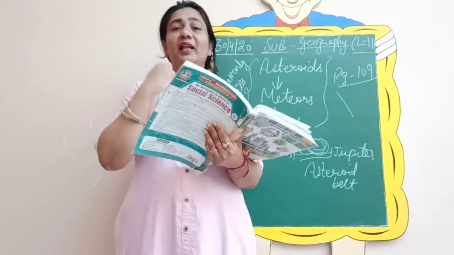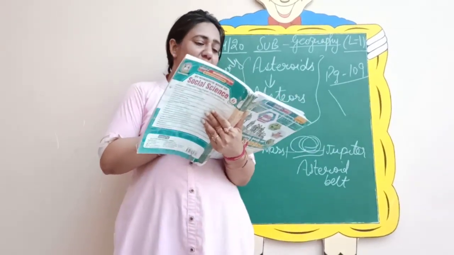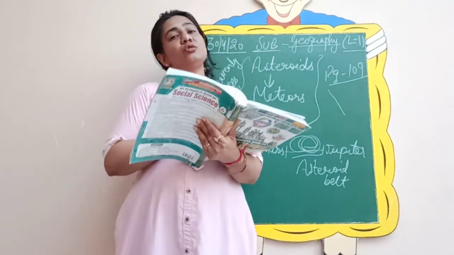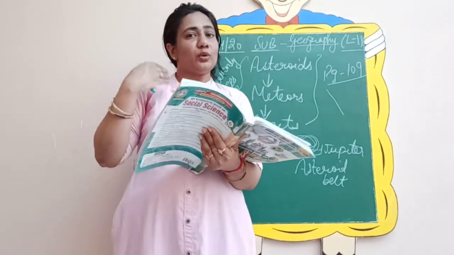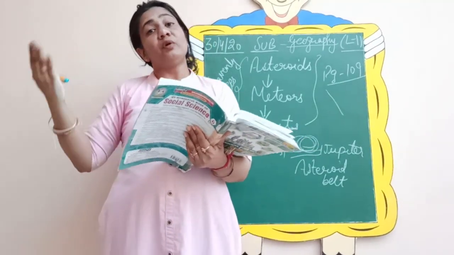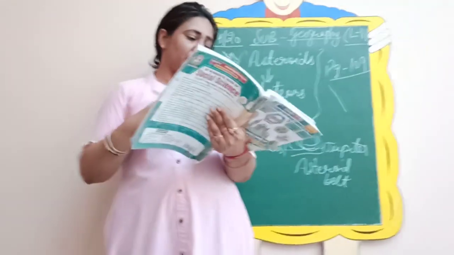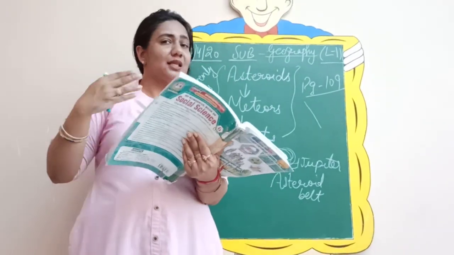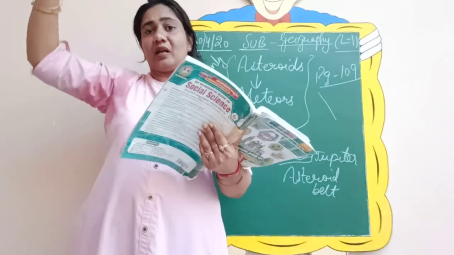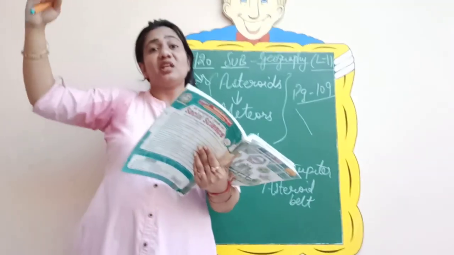So just keep waiting for this Halley's Comet so that we can see it. There are some comets that take even more time than Halley's Comet to orbit the sun. So it is just 76 years, but then there are other comets which take even more time than that. So this was something about comets that are made up of ice, and when it reaches around the sun, it develops into a big tail that is very, very shining.